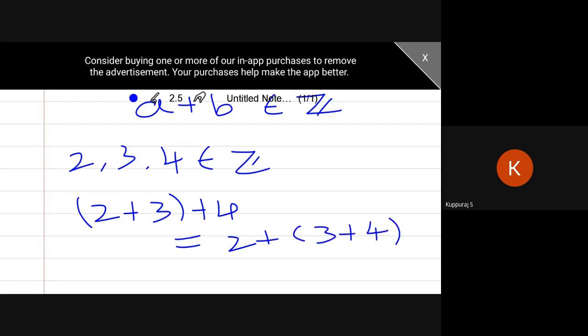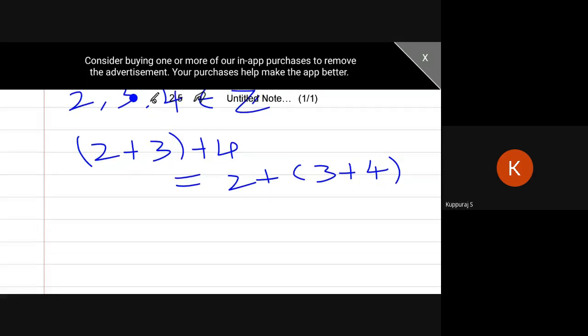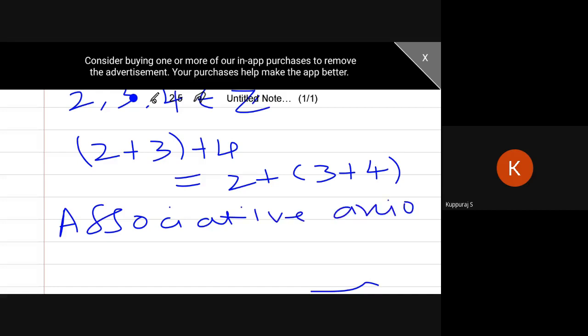That is, first I add 2 plus 3, then later I add 4. Otherwise, first I add 3 plus 4, then later I add 2. Whether this expression is true or not, if such expressions exist, then we can say this is called the associative axiom. This is the second axiom for proving the group structure.